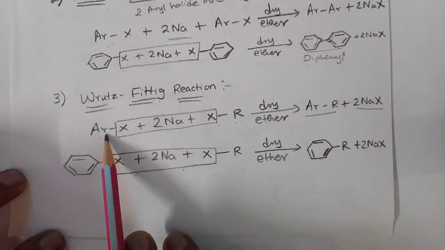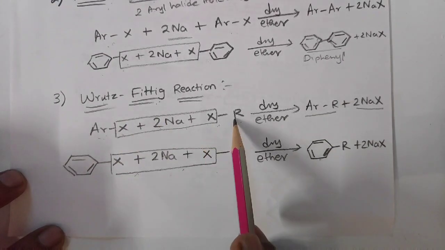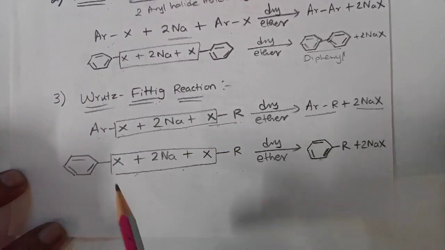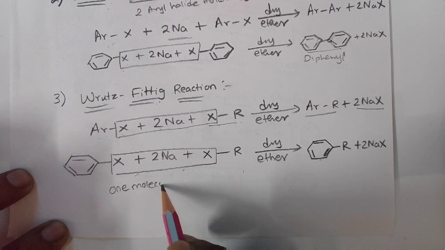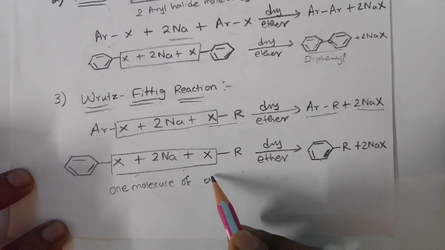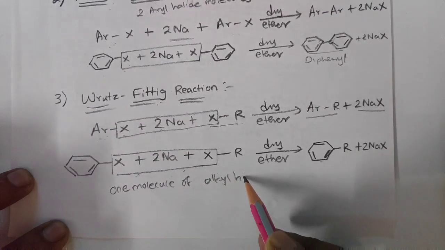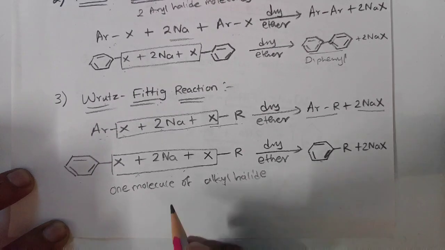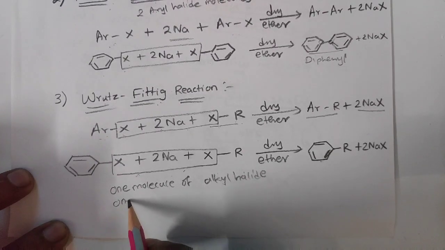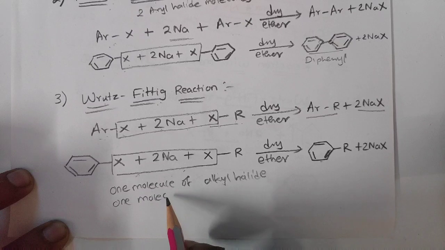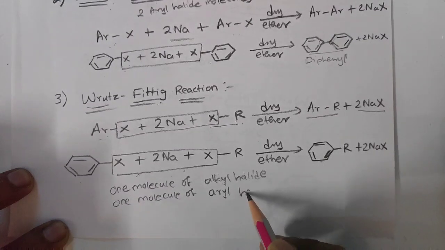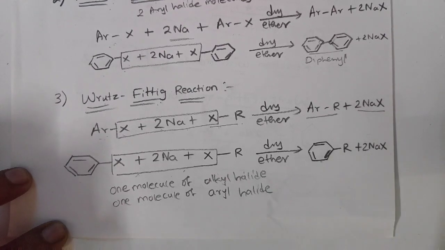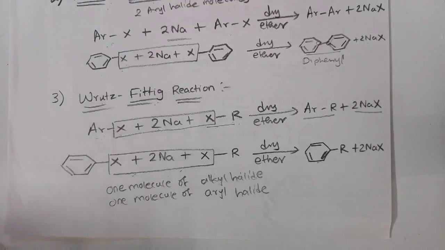And in the Wurtz-Fittig reaction, one molecule of alkyl halide and one molecule of aryl halide. So this is very easy to remember: reaction with metal in haloalkanes and haloarenes.